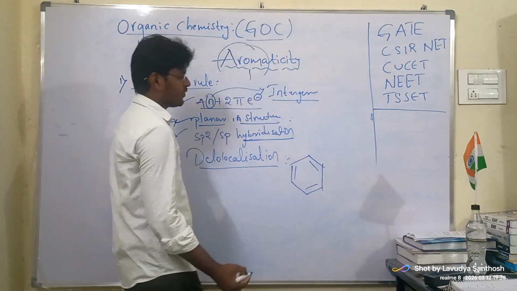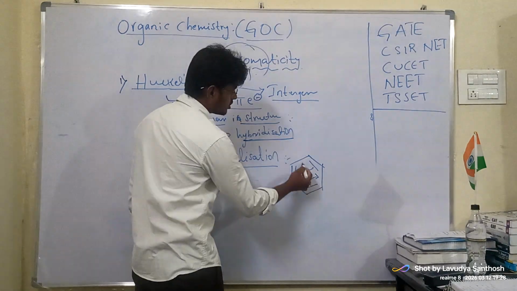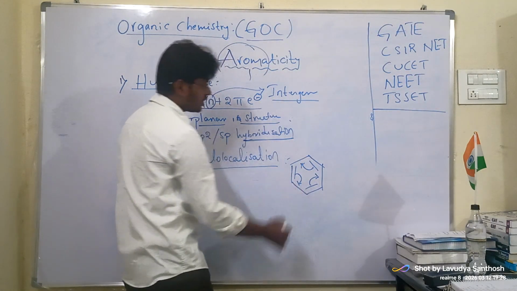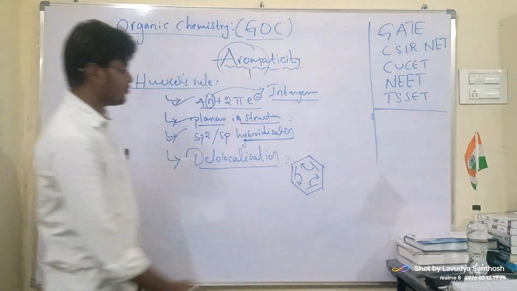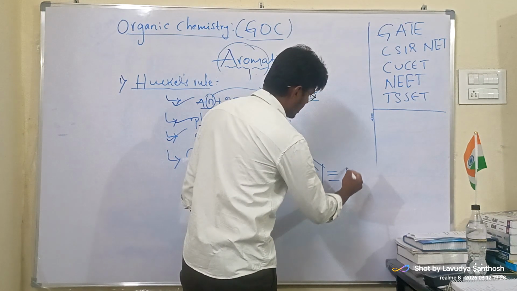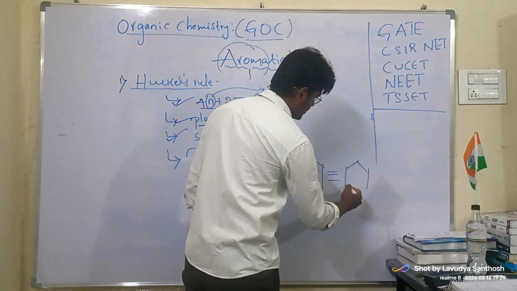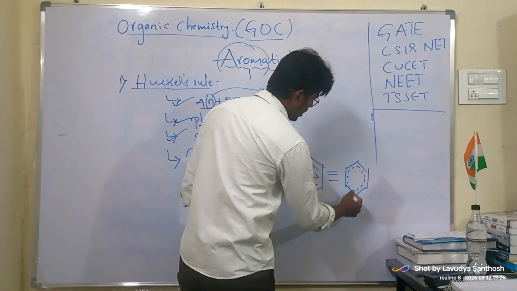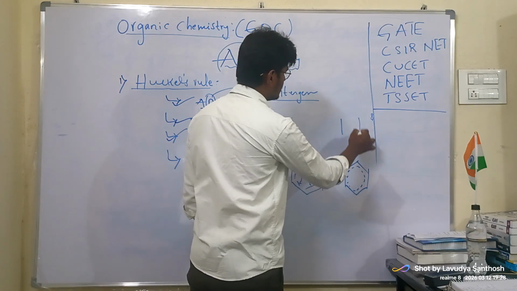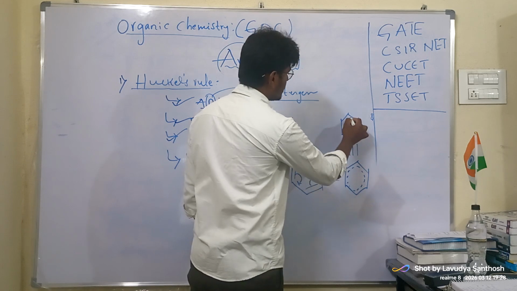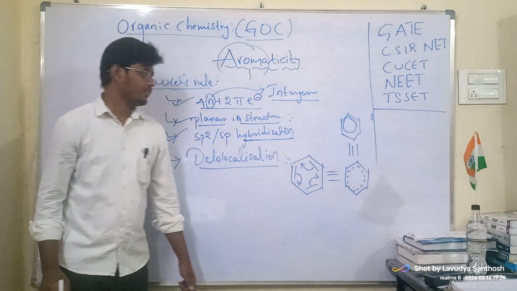They always revolve. They are not in a stable form. So we generally represent them in this way, or you can write in this way also, or you can write in this way also.